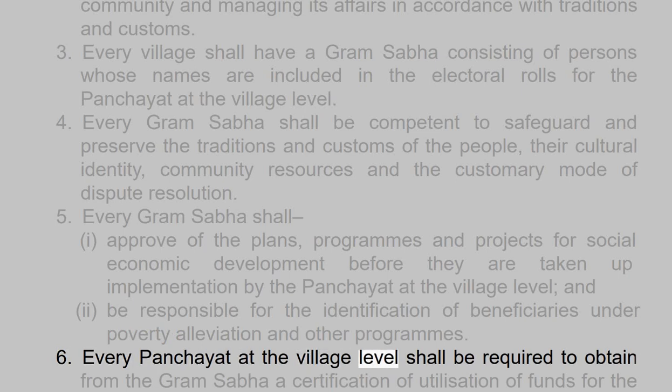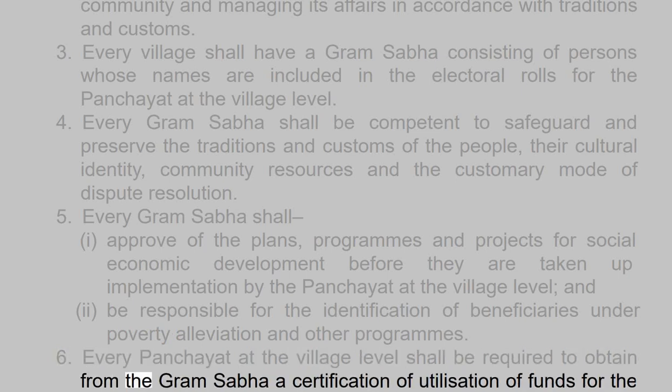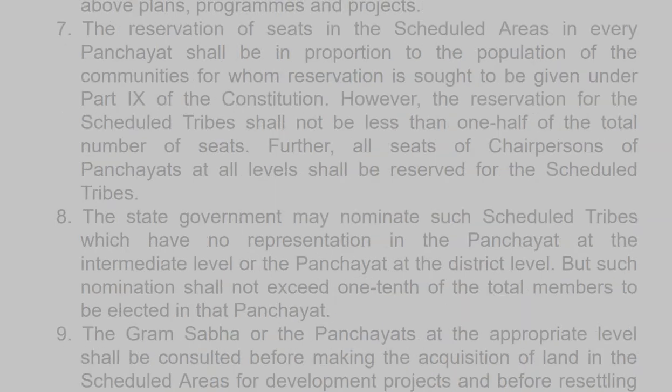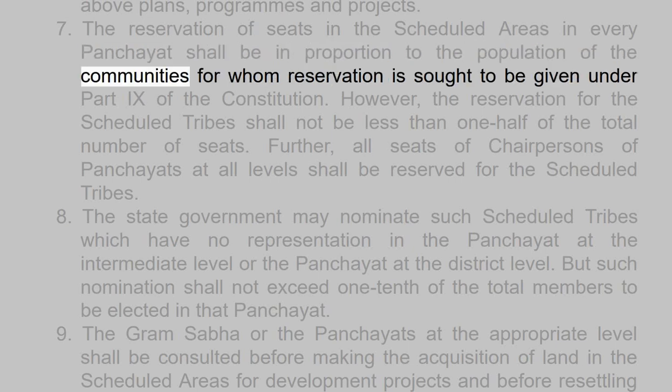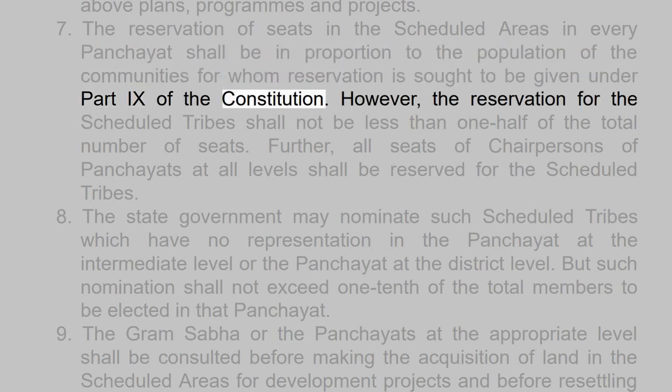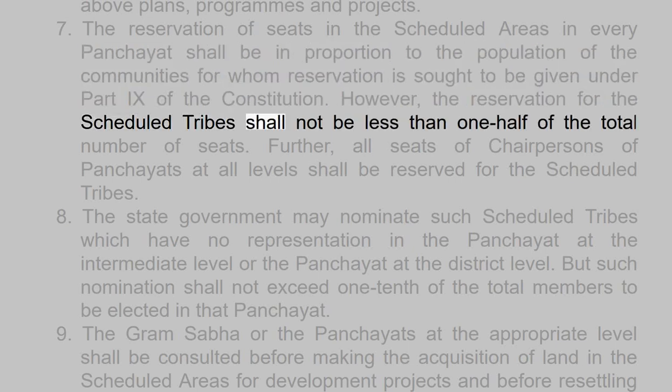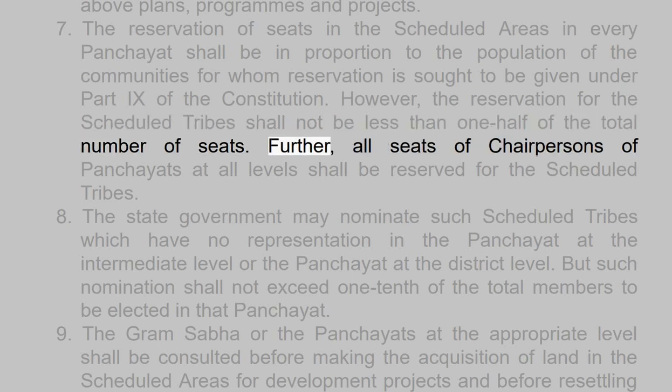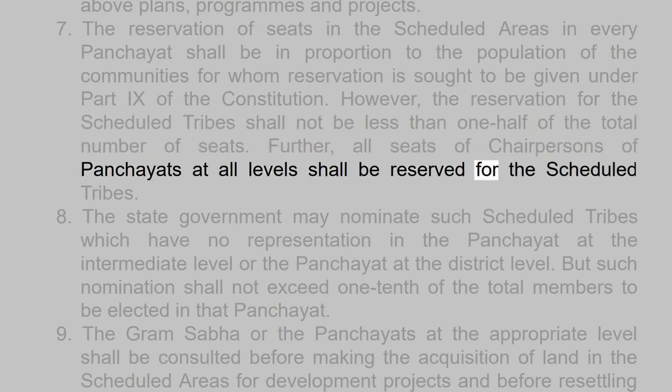6. Every panchayat at the village level shall be required to obtain from the Gram Sabha a certification of utilization of funds for the above plans, programs, and projects. 7. The reservation of seats in the scheduled areas in every panchayat shall be in proportion to the population of the communities for whom reservation is sought to be given under Part 9 of the Constitution. However, the reservation for the scheduled tribes shall not be less than 1/2 of the total number of seats. Further, all seats of chairpersons of panchayats at all levels shall be reserved for the scheduled tribes.